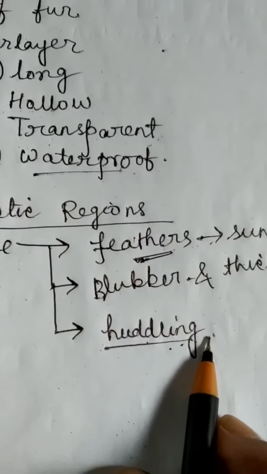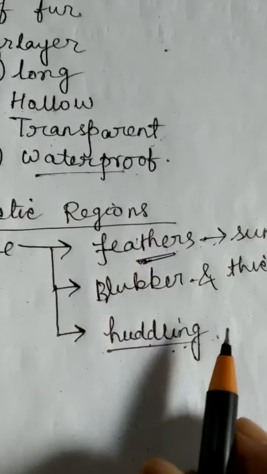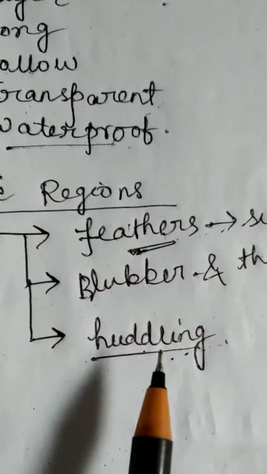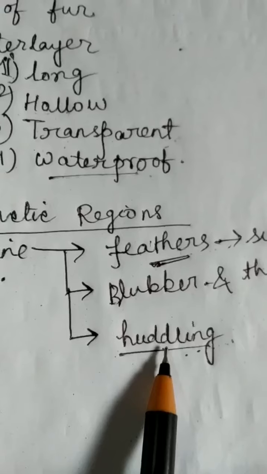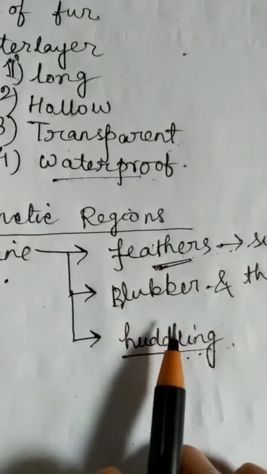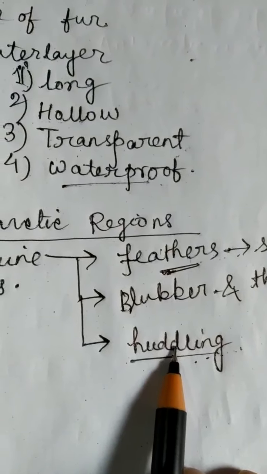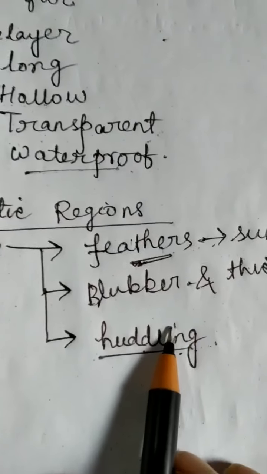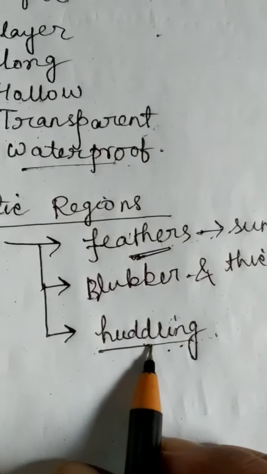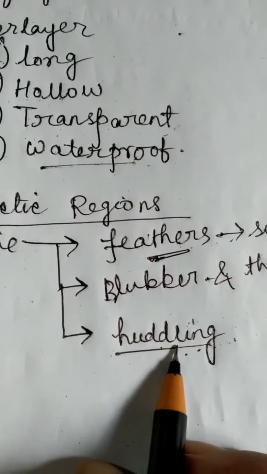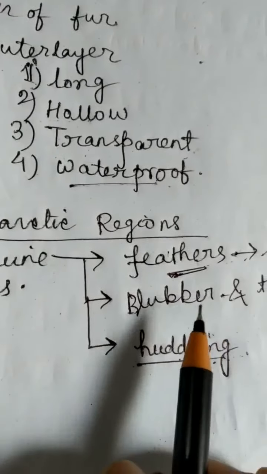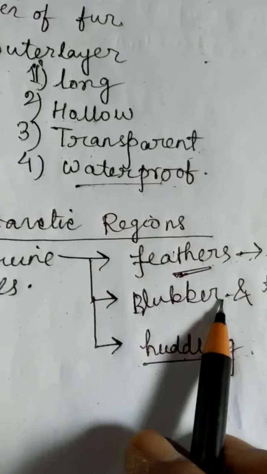They come in contact with each other, make a group, and when they make a group, it also helps them to keep their body warm. So during the winter season, they start living by forming a group. About 8 to 12 penguins make a group.